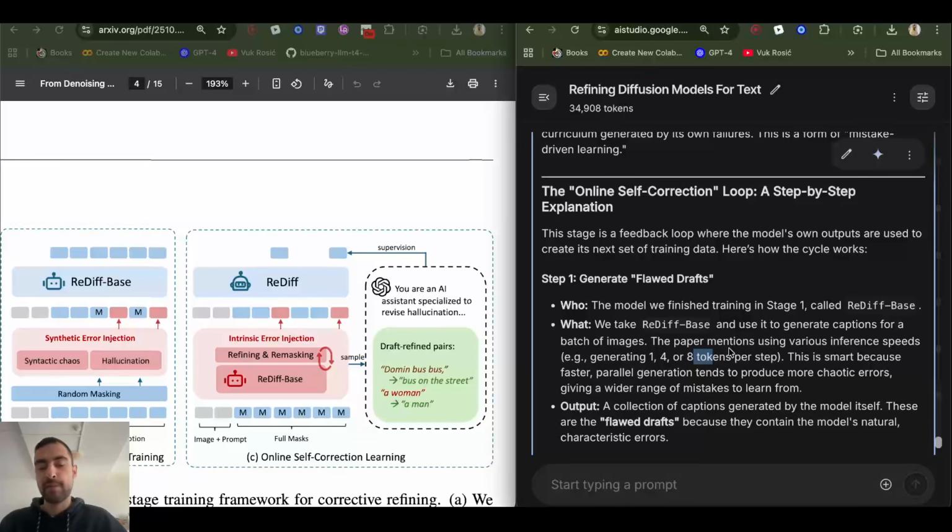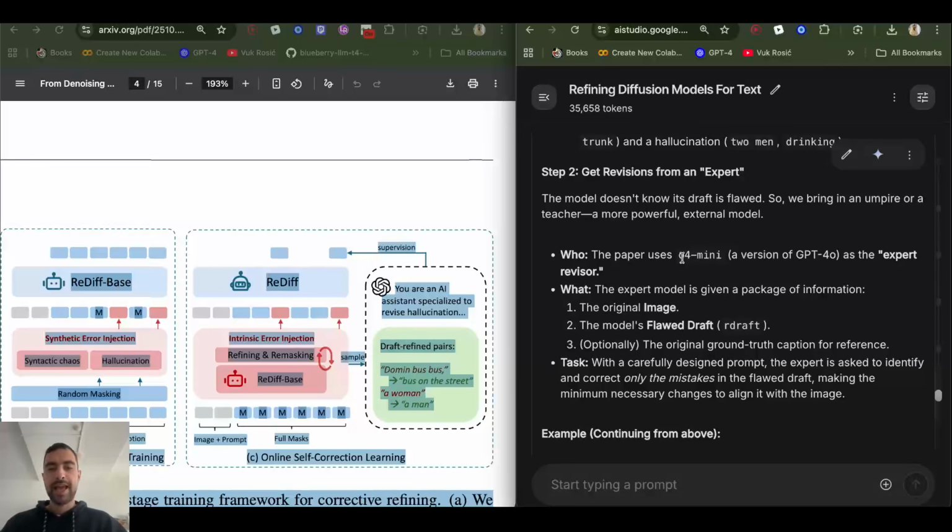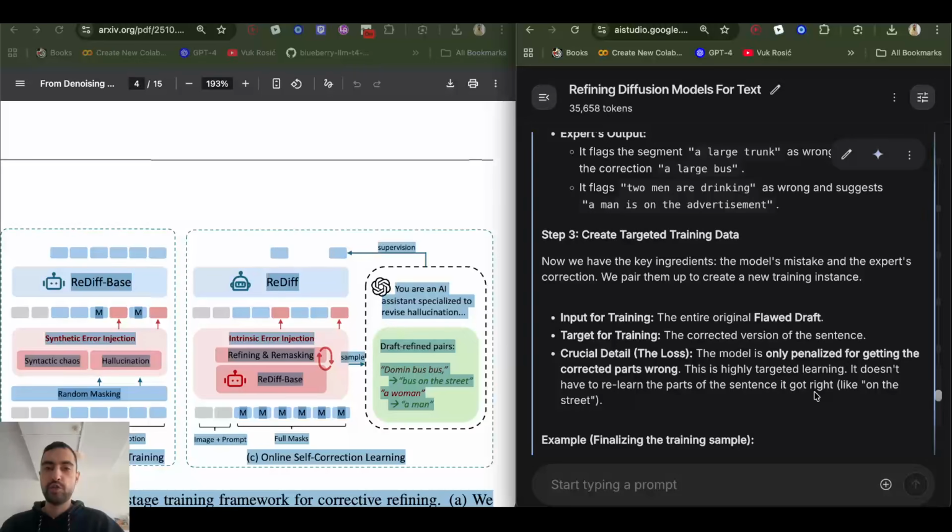And here I'm just talking about turning mask tokens into descriptions of the images. Then they use a more powerful model, maybe some autoregressive model like o4-mini. They give it the image, the flawed draft, and optionally the original ground truth caption of the image for reference. They tell it just to fix mistakes in the flawed draft, to make minimal changes just to fix mistakes. This creates a new type of training data where the input is the flawed draft and the target is the corrected draft.